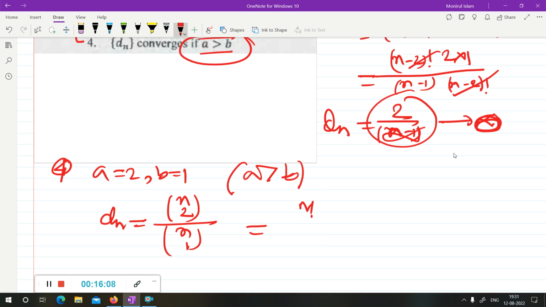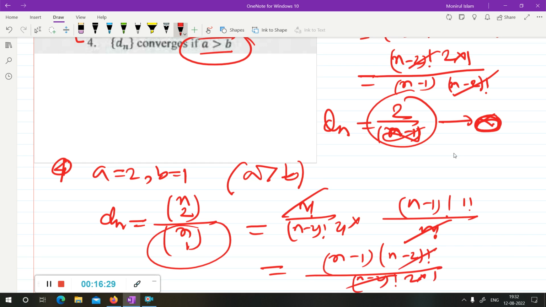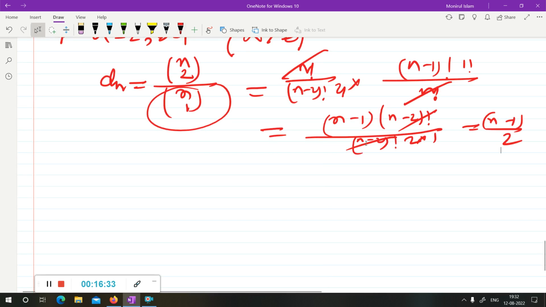So this gives n factorial over (n minus 2) factorial, 2 factorial, and on the lower side (n minus 1) factorial, 1 factorial, over n factorial, because it is on the lower side it will be reversed. So (n minus 1) factorial means (n minus 1) into (n minus 2) factorial, over (n minus 2) factorial, 2 into 1. So this will be (n minus 1) upon 2. So Dn equals (n minus 1) upon 2.